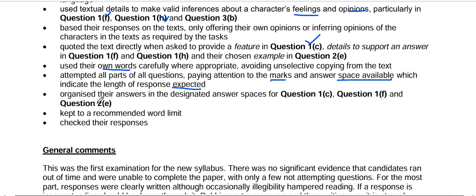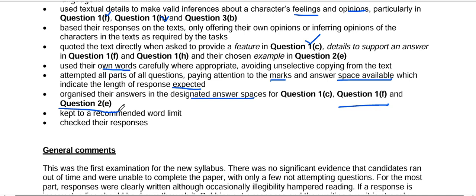So candidates should organize their answers in the designated answer space for questions 1C, 1F and 2E. You don't have to go beyond the given space. You have to focus on the space provided and form your responses so that they don't exceed it, so they fit into the given space.